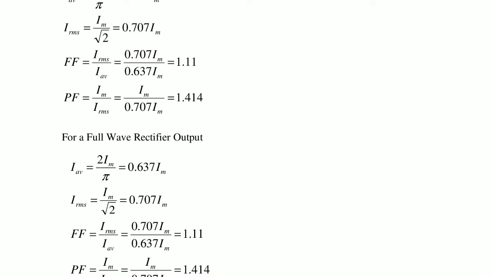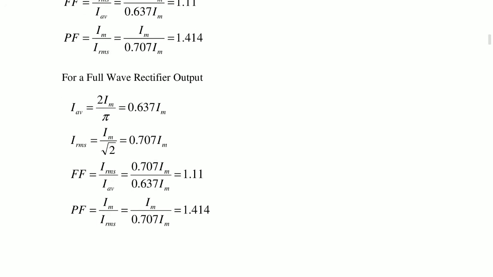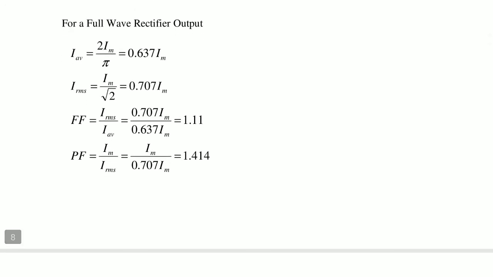Form factor is IRMS by I average, 0.707 Im divided by 0.637 Im, that is nothing but 1.11. Peak factor is Im by IRMS, that is nothing but Im by 0.707 Im, 1.414.